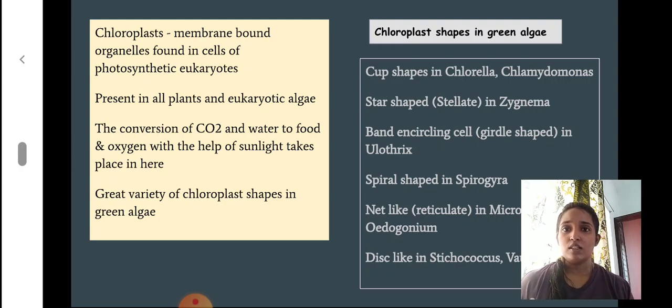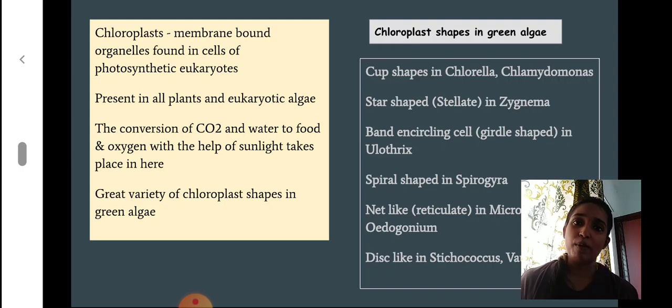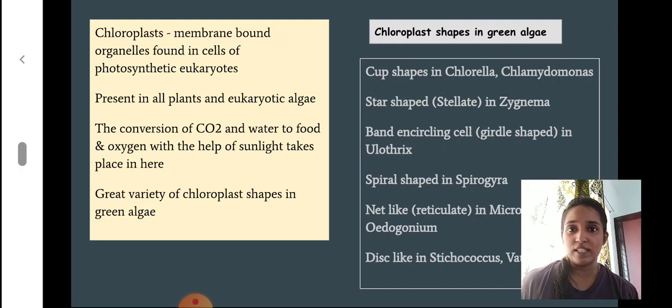So chloroplast we see only in plants and in eukaryotic algae, but the thylakoid membranes we find in prokaryotic autotrophs like cyanobacteria, which are included in Cyanophyceae. In them, these thylakoids are not organized into membrane-bound chloroplast. We find thylakoids where the photosystems are present, in which chlorophylls are there.